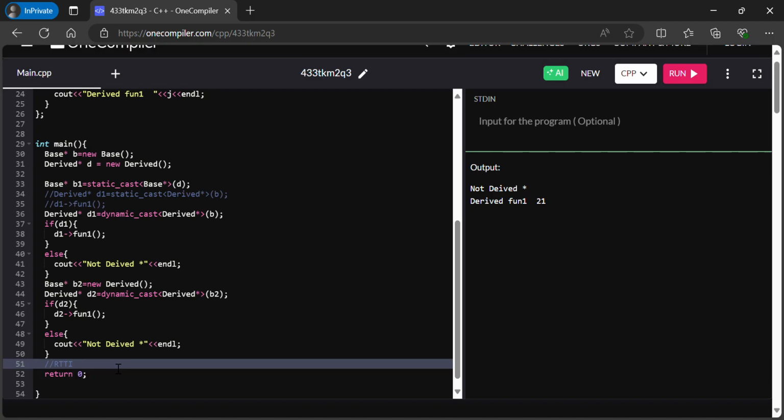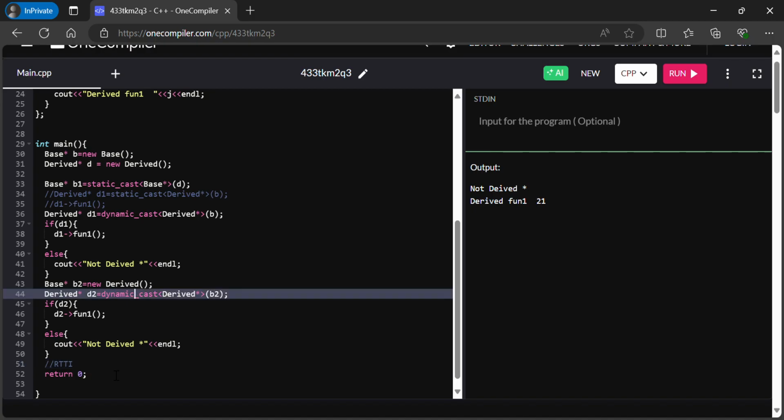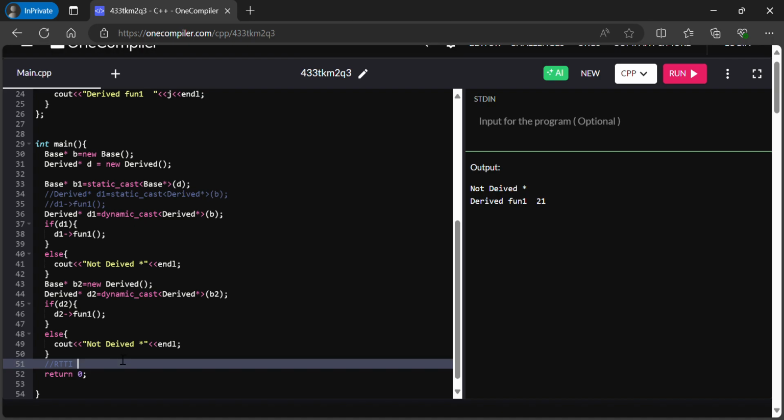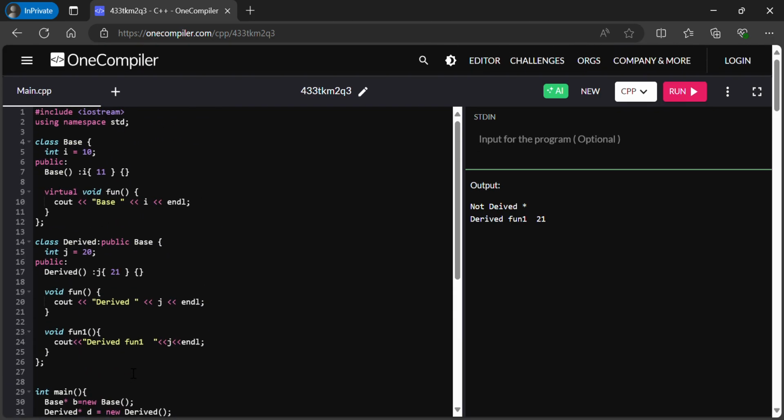So the pointer or reference will have the information of the actual object, and the dynamic cast will make use of this RTTI and check what the type is. If it is not the derived type we have mentioned, then it will return null, or else it will return the actual address.